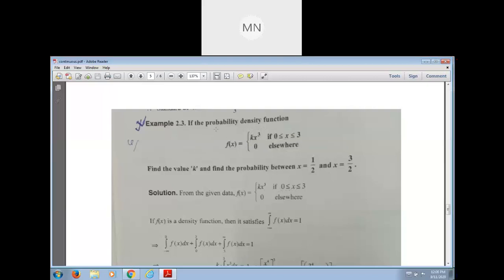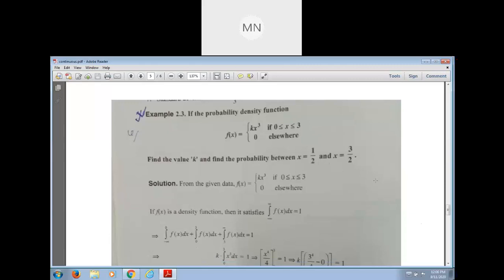We are given that f of x is a density function, so the integration from minus infinity to infinity of f of x is always 1. This is an important property of a density function, and with the help of this property we can easily find the value of k. This is a density function, so the integration from minus infinity to infinity of f of x dx is 1.